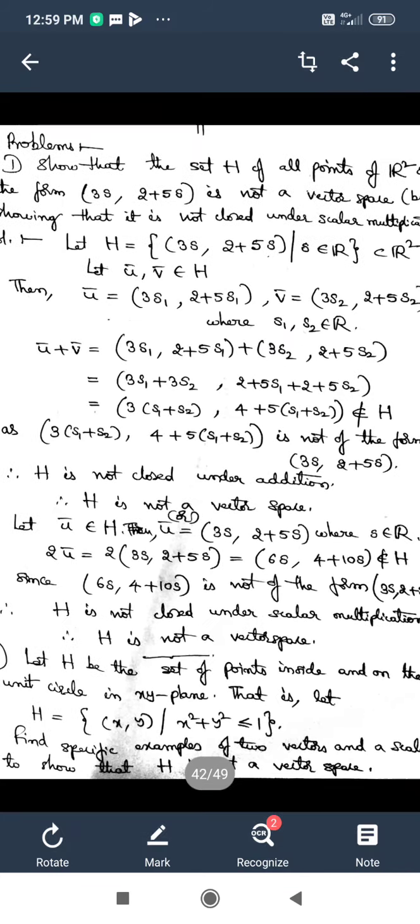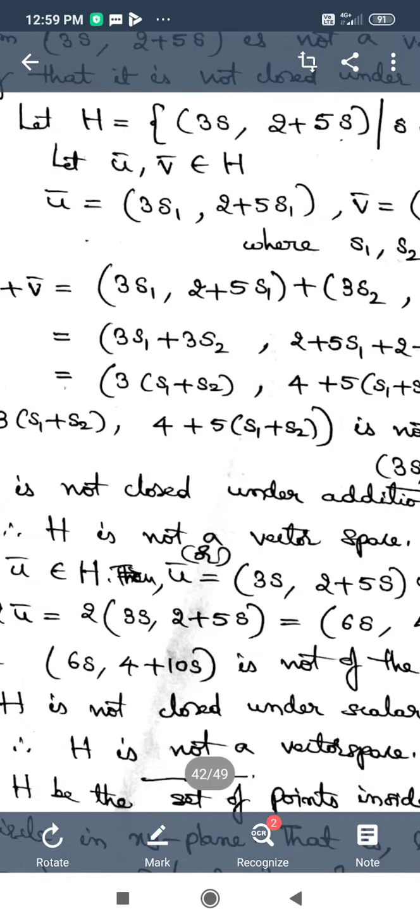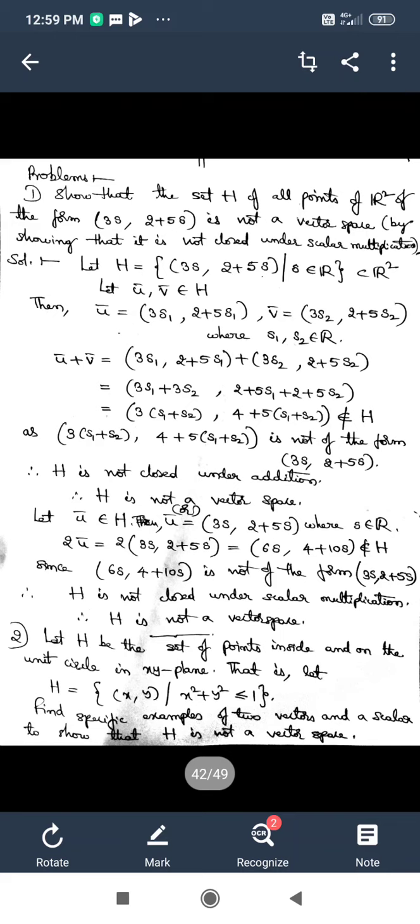You can even verify other axioms and prove that H is not a vector space. Even if some of the axioms are satisfied, if even a single axiom is not satisfied, then we can conclude that that set can't be a vector space. Now let us move on to the next problem, that is the second one.